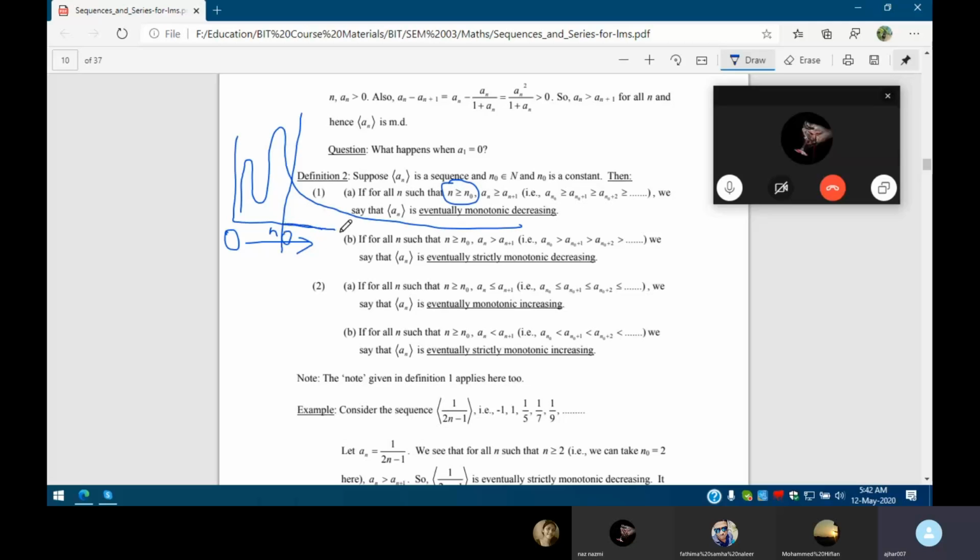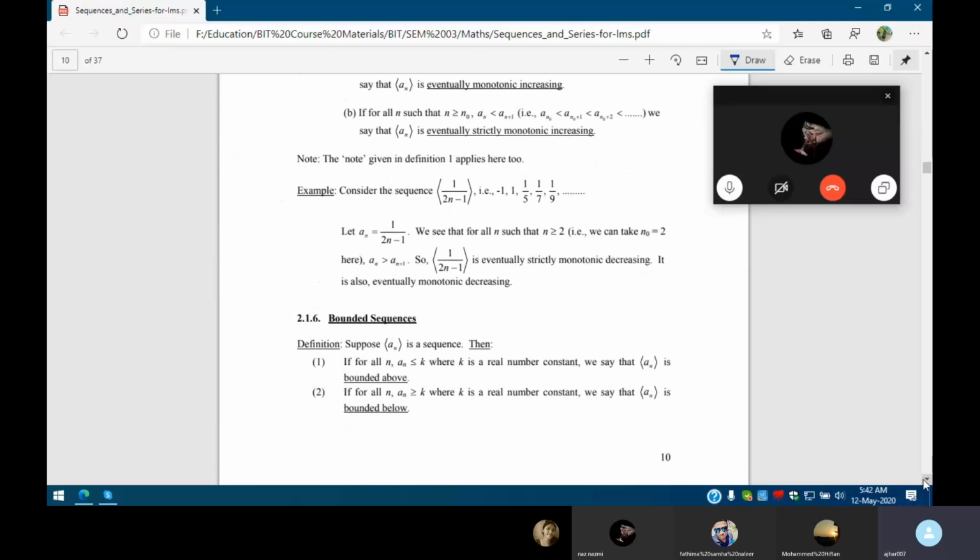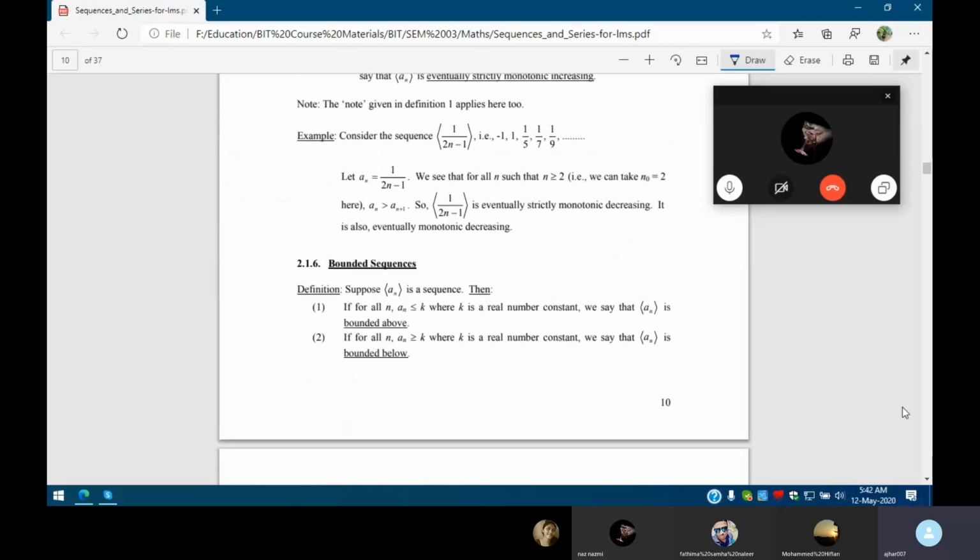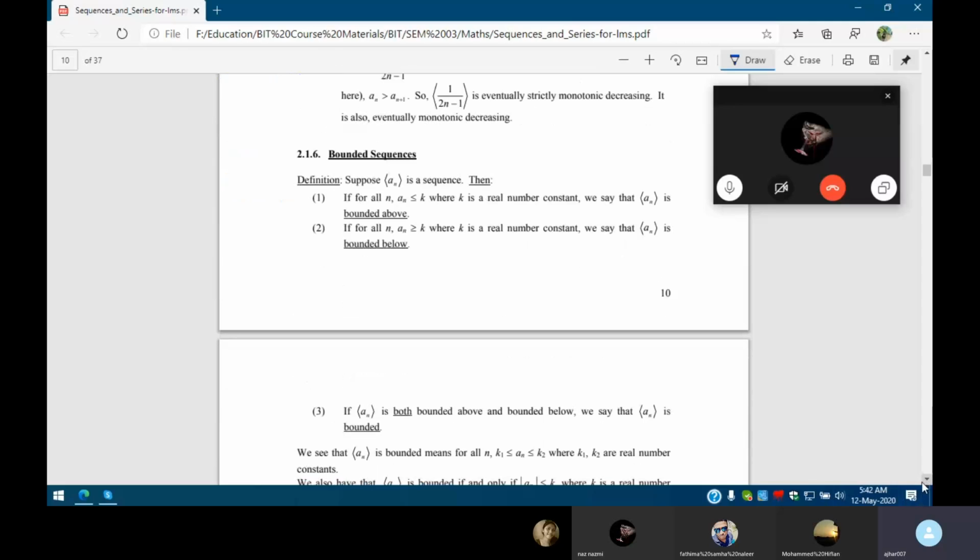After this part we will speak about monotonic, but here we cannot see the monotonic behavior, right? Here you can see the examples, right? And I'll come to the final section. This is the bounded sequence.